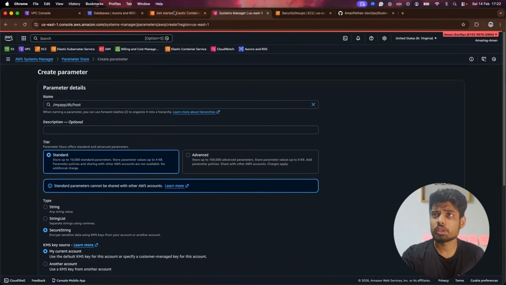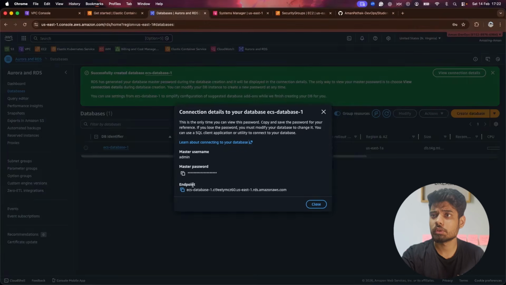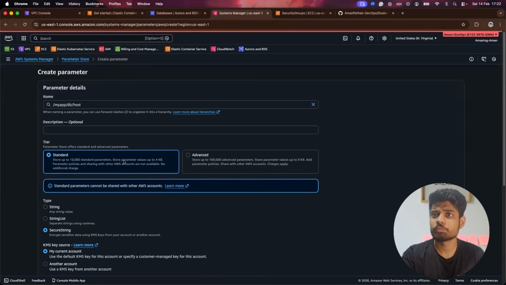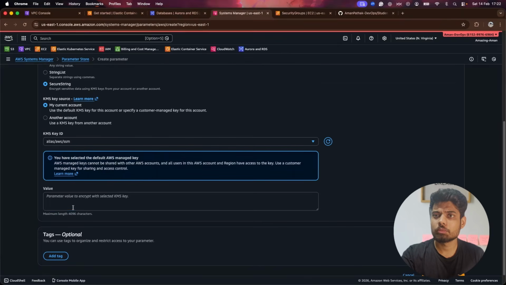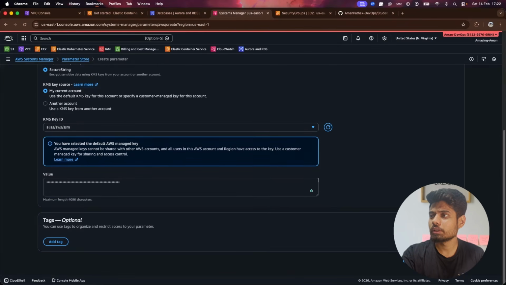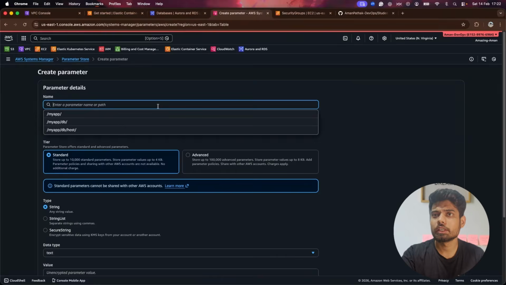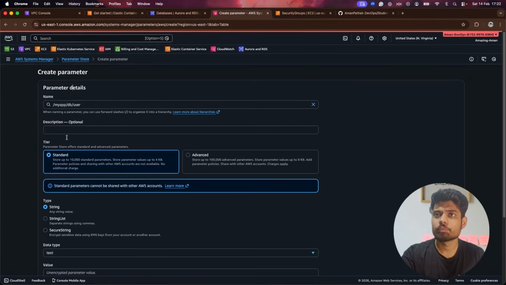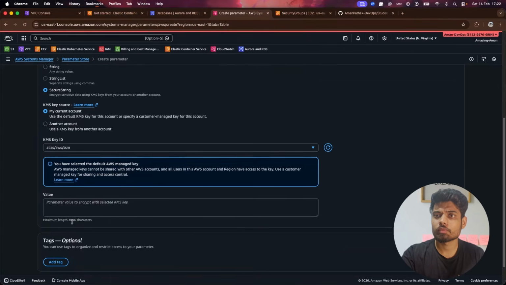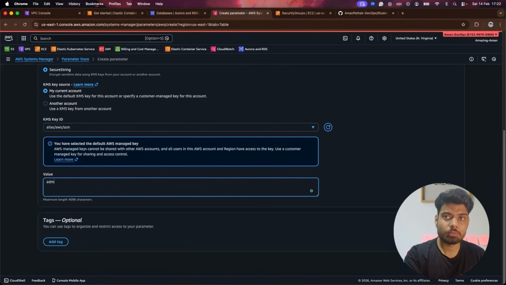So it is the host name. We have the host name as this, and I'll copy this and keep it here. Okay. Then I will click on create parameter. Then I will create the new one, which is user. So the user is admin, as per my understanding, I'll keep this as admin.